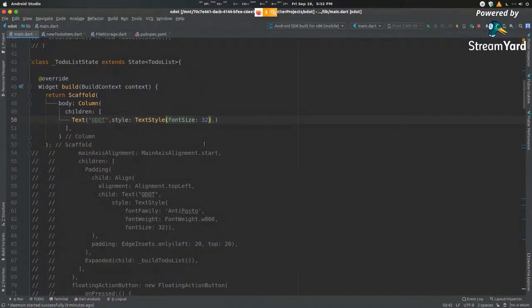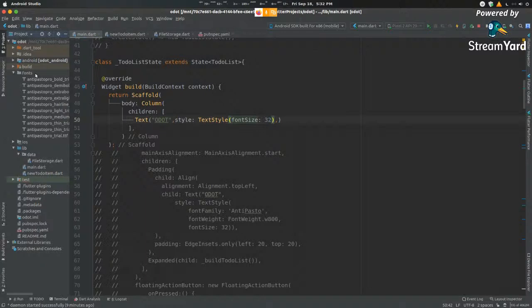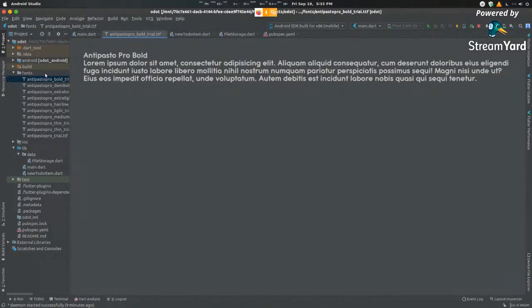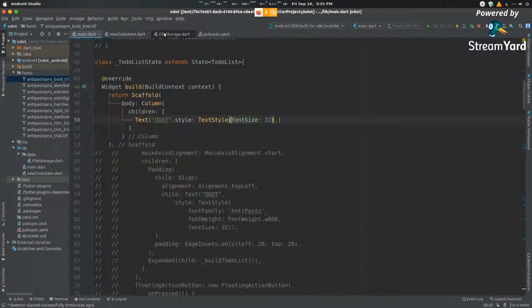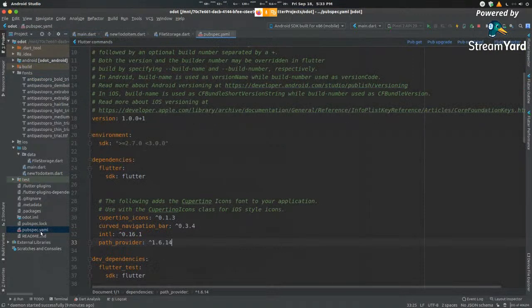In order to port in fonts, you can just download any font you want, create a folder by the name of fonts, and then add in all your fonts as .ttf files over here. Once you add in your font files, you head into your pubspec.yaml file. From an Android developer's perspective, this is equivalent to your build.gradle file, where you define your dependencies, where you add whatever external dependency you want. On iOS, you do the same thing. On web, you will have it defined at the start of your JavaScript code. So this is the exact same implementation.